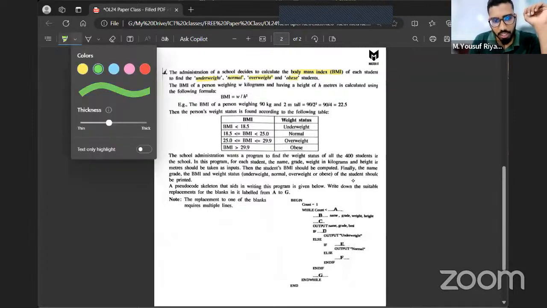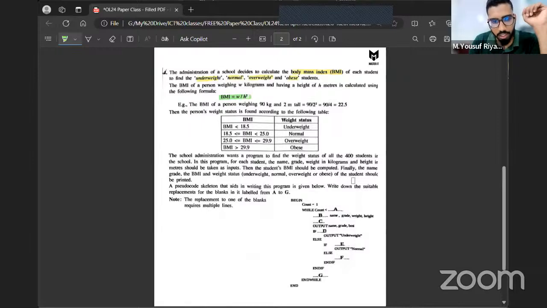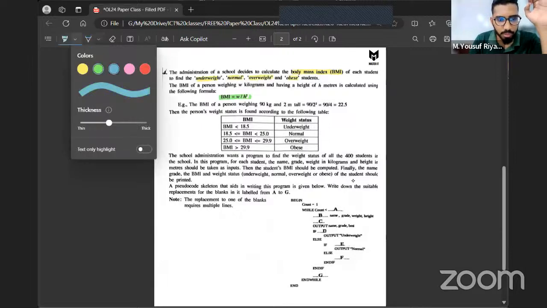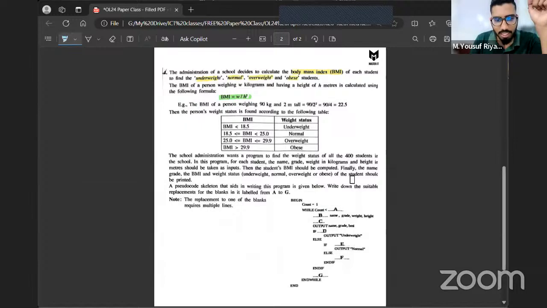So they are given the formula to calculate the body mass index, and an example. Then the person's weight status is found according to the following table. If the person's body mass index is less than 18.5, he's underweight. If it is more than or equal to 18.5 but less than 25, his body mass index is normal.